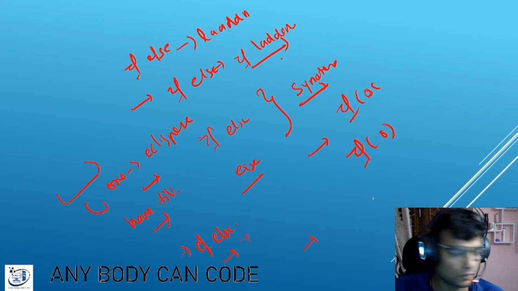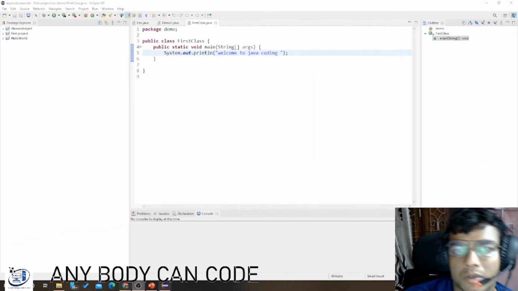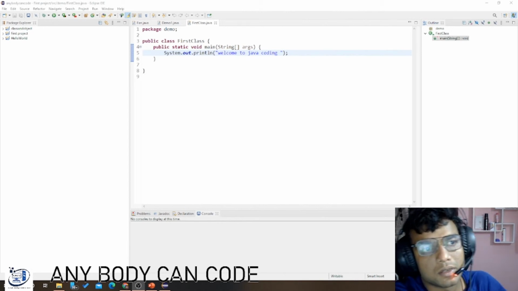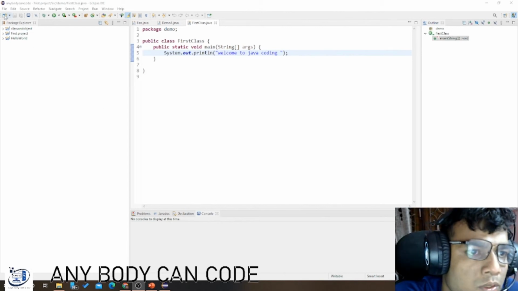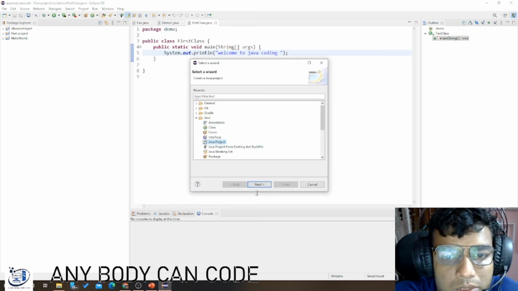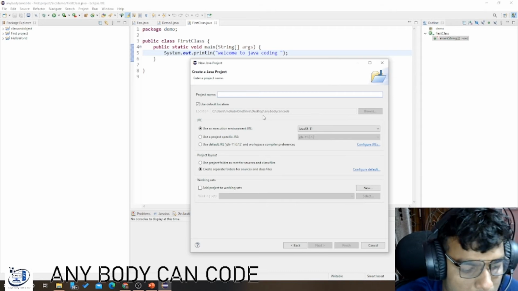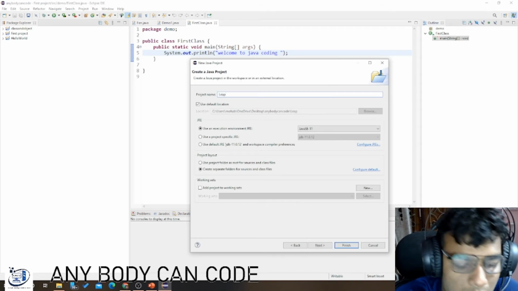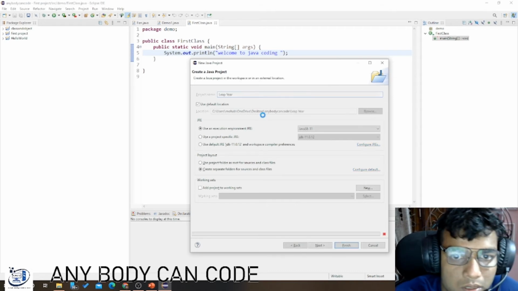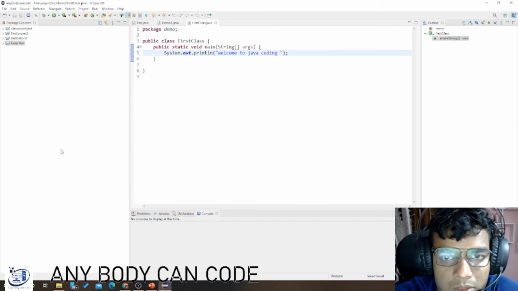Welcome back to the Eclipse screen. Today we will start another project. Go to Java project next, and give the project name. Do not create a module.